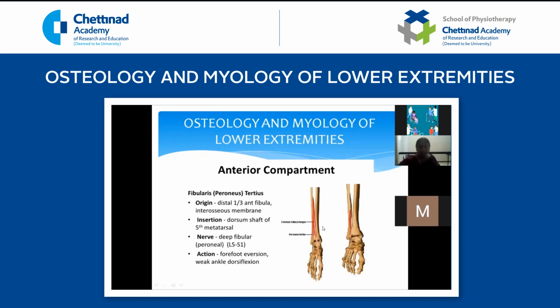Next comes the peroneus tertius. It gets its origin from the distal part of your fibula, and is inserted into the dorsum aspect of the fifth metatarsal. One important feature of the fifth metatarsal is that it has a tuberosity on the lateral aspect. So it is inserted into the dorsum aspect of the shaft of your fifth metatarsal. The nerve supply is the deep peroneal nerve, and it helps the foot to evert as well as dorsiflex.